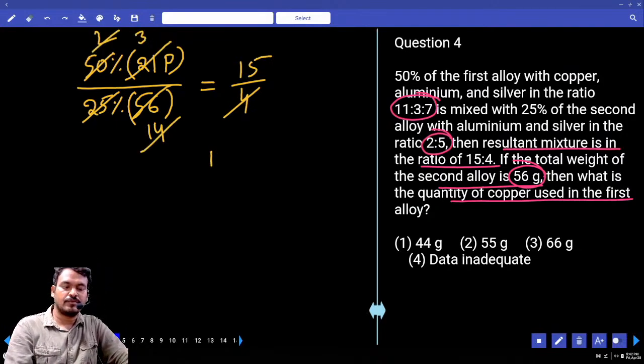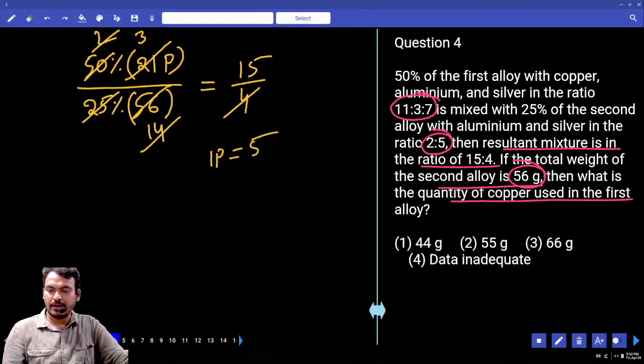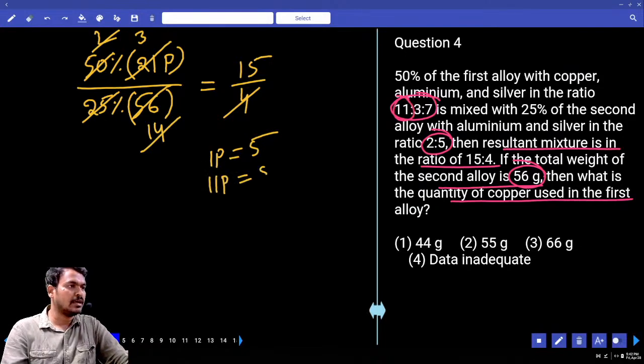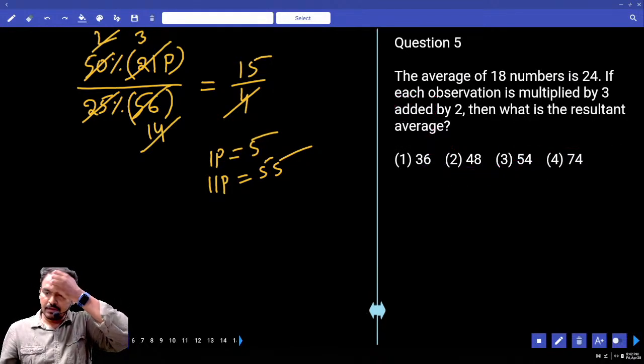3 parts equal to 15. What is the 1 part value? 5. What is the question here? Copper in the first one. How many parts do we need? 11 parts. What is the answer? 55.